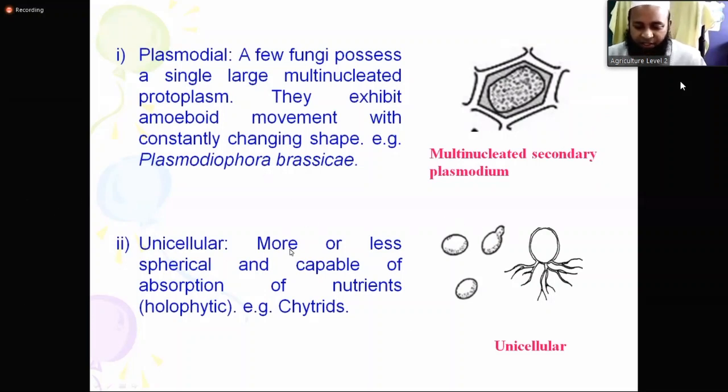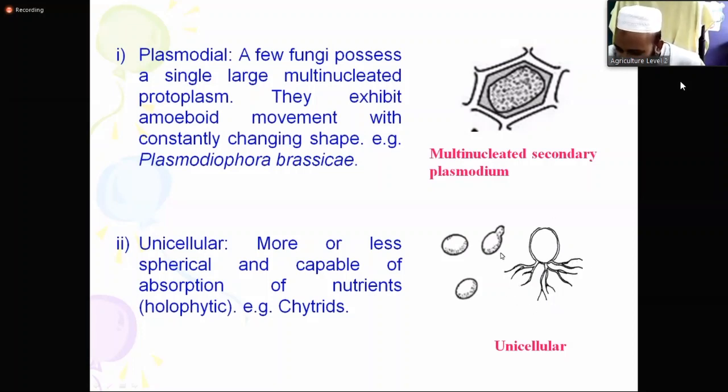Okay. Unicellular, more or less spherical and capable of absorption of nutrients. So they are spherical type. So you can see here one unicellular. They have some branches, but within the same cell. They have no partition, not different cells.